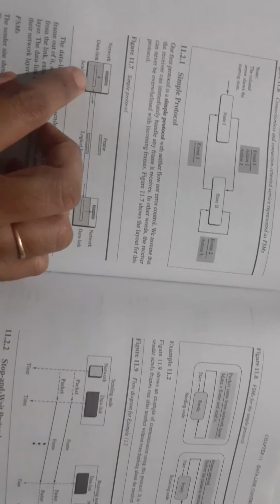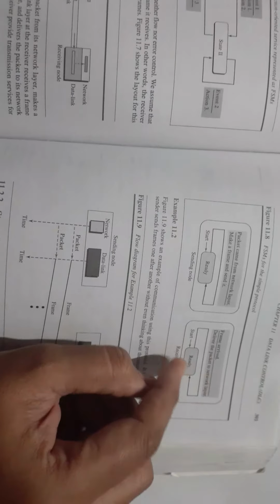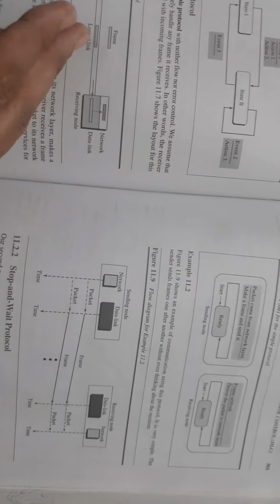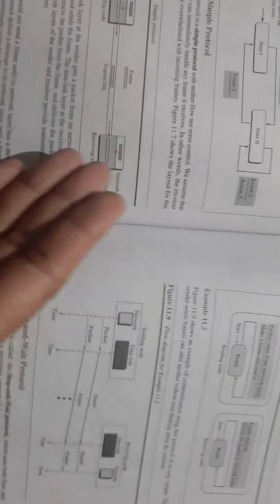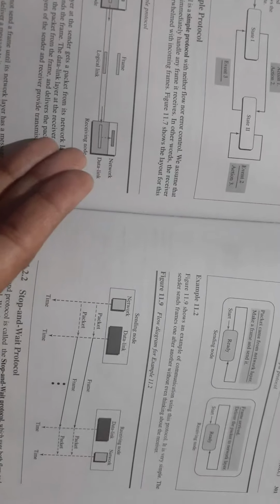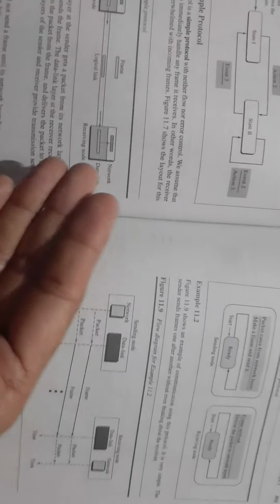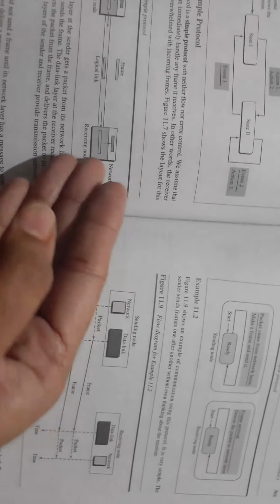Similarly, at the receiving side node, some event should occur. What is that event? It has to receive the frame from the sending node. That is the event, and the action the receiving node has to take is to decapsulate the data.